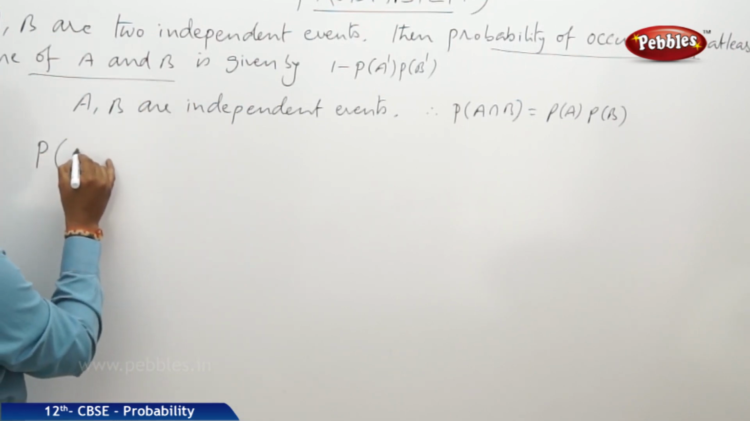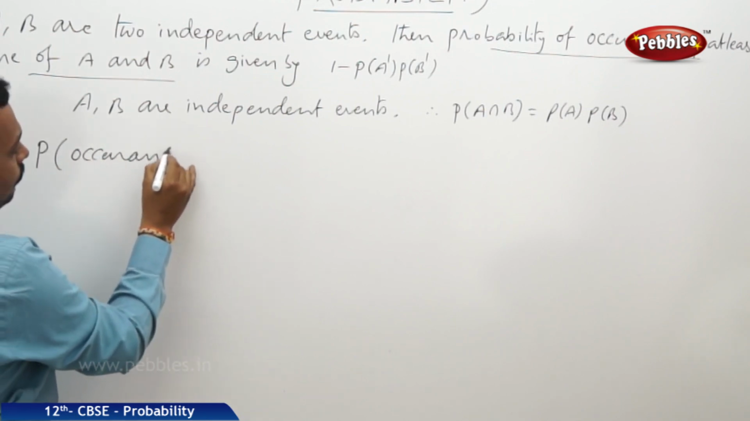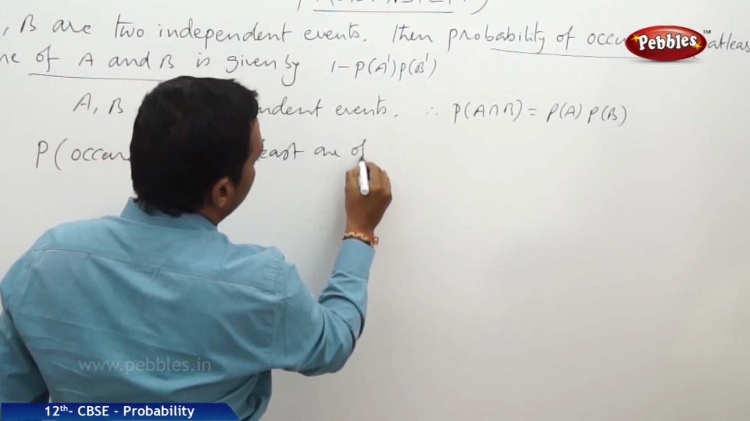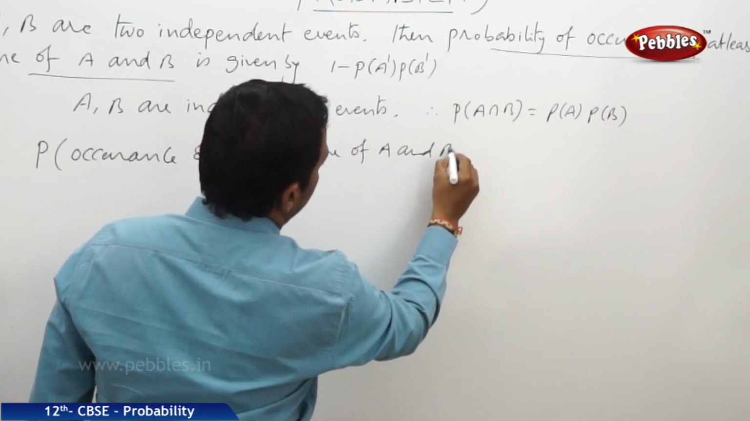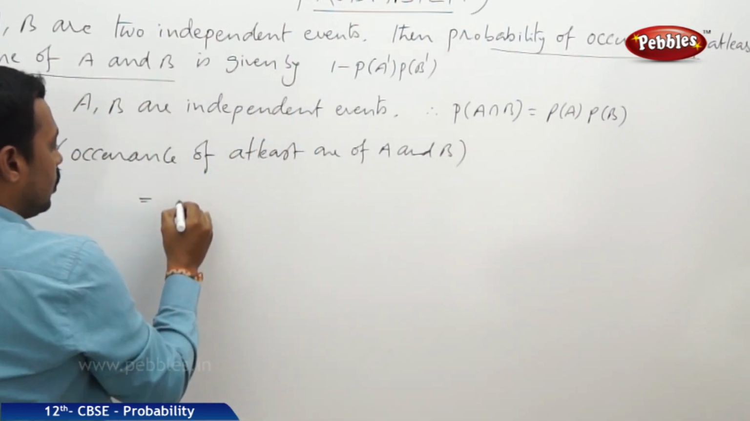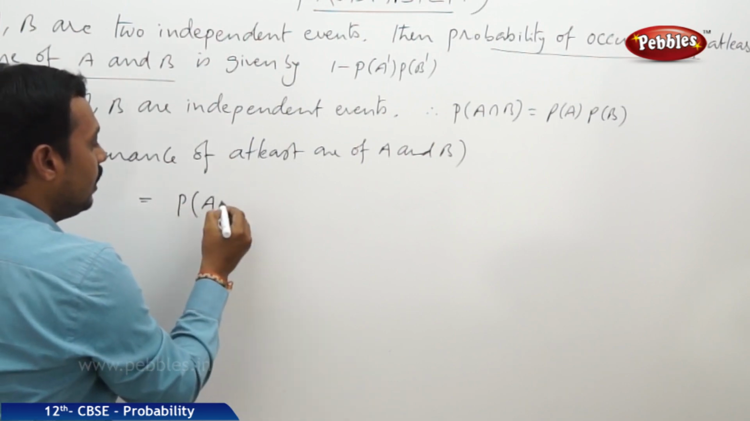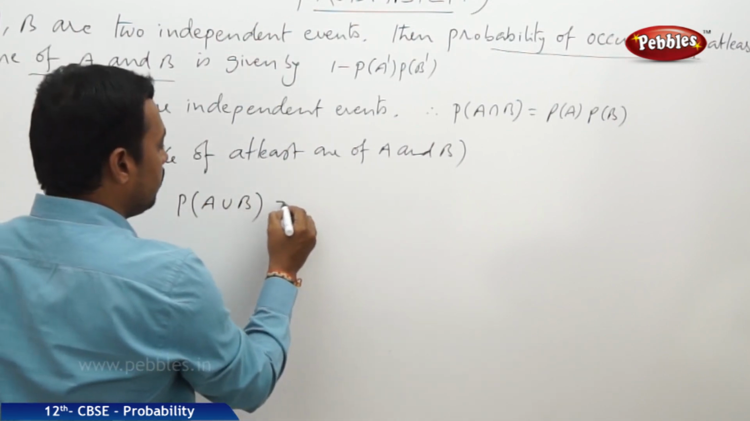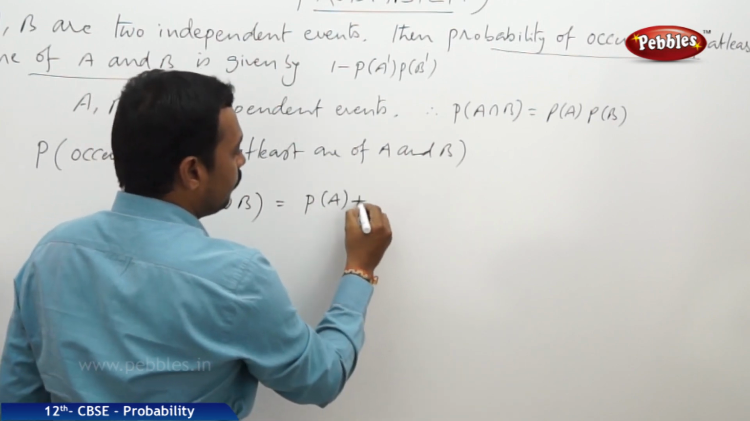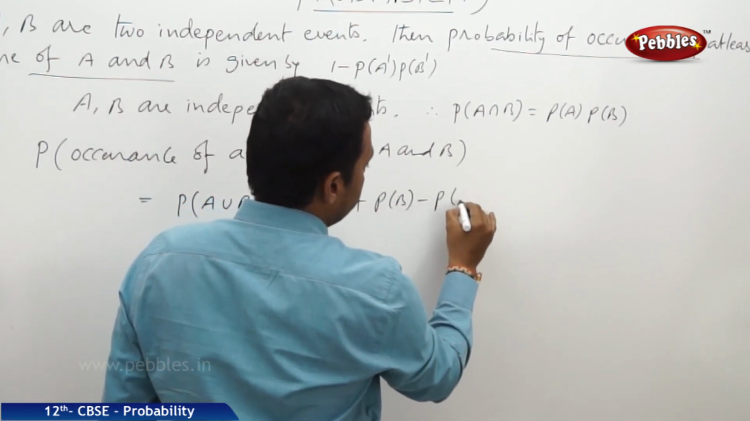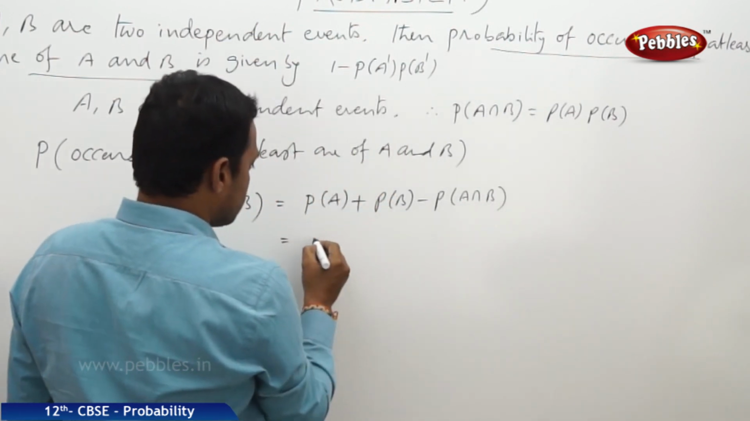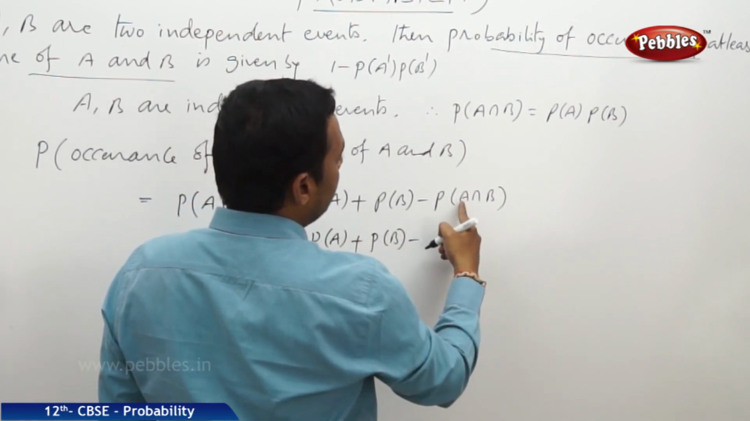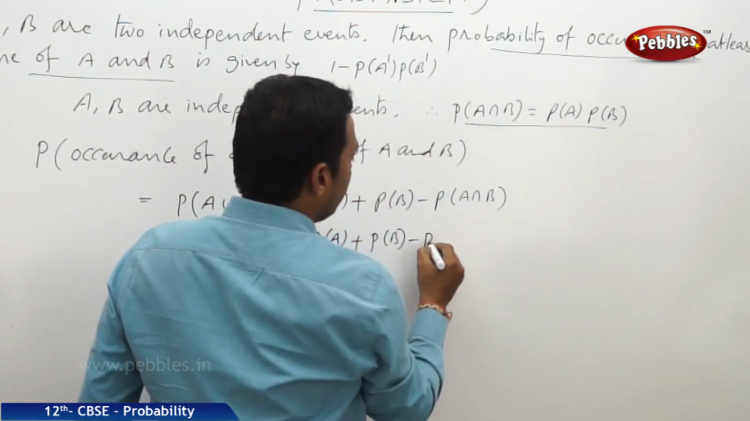That is, the probability of occurrence of at least one of A and B is equal to the probability of either A or B, A union B. Now probability of A union B is equal to, by addition theorem, P of A plus P of B minus P of A intersection B. Now this is equal to the probability of A plus probability of B minus, we know that P of A intersection B is equal to P of A into P of B.